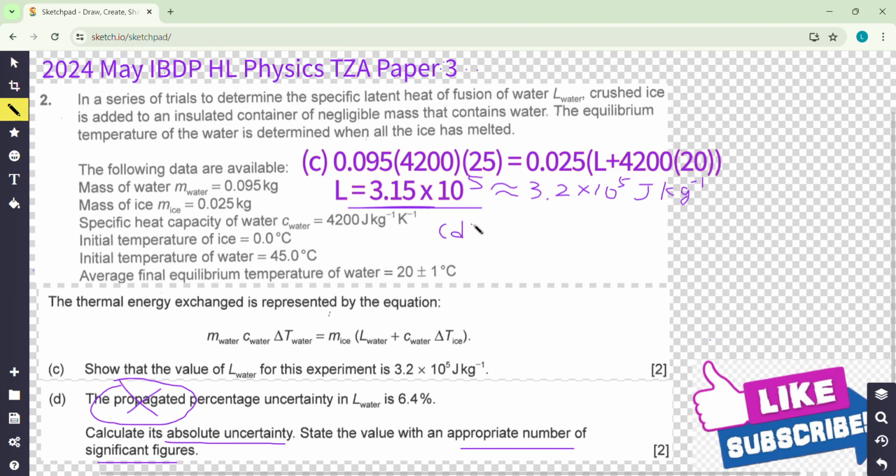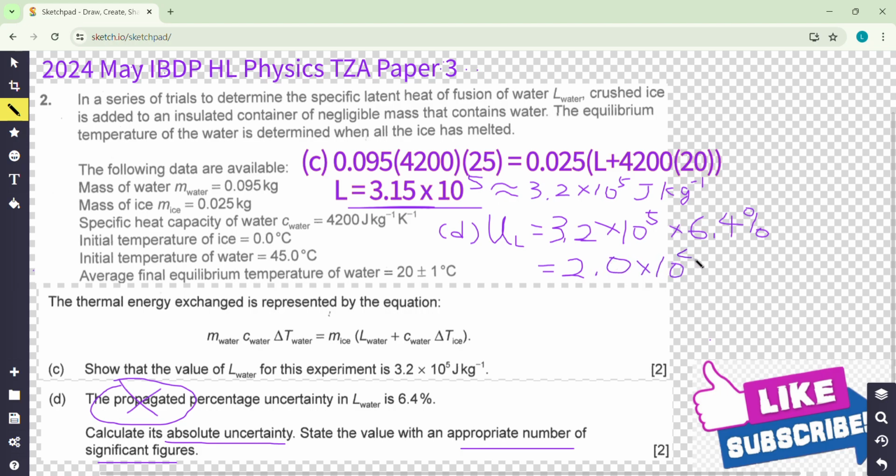So the absolute uncertainty of L is the measured value, 3.2 times 10 to the power 5, and then times the uncertainty, 6.4%. After the calculation, you got 2.0 times 10 to the power 4.